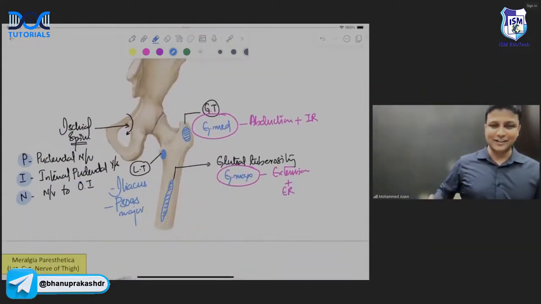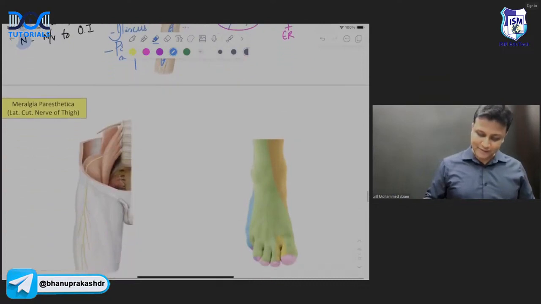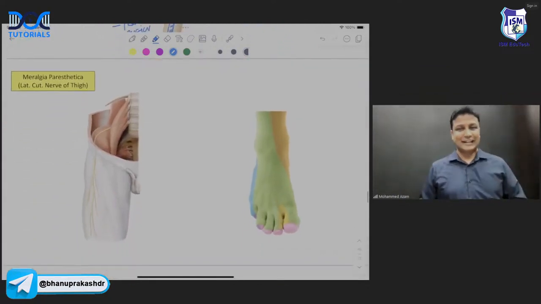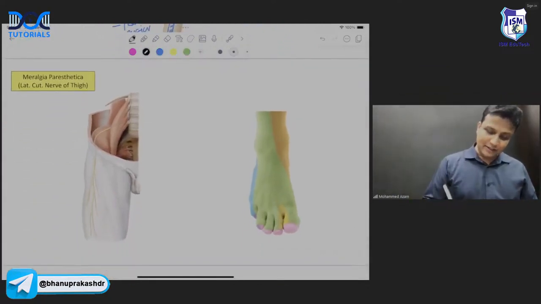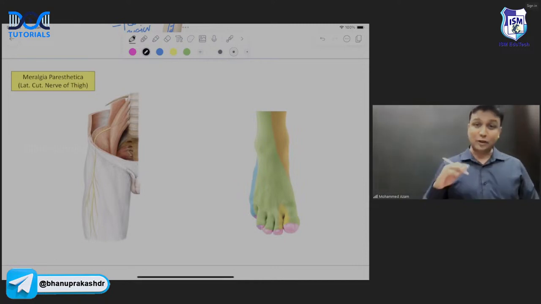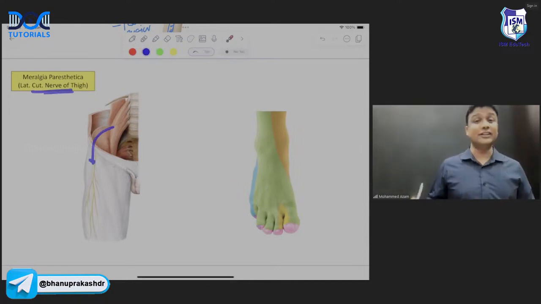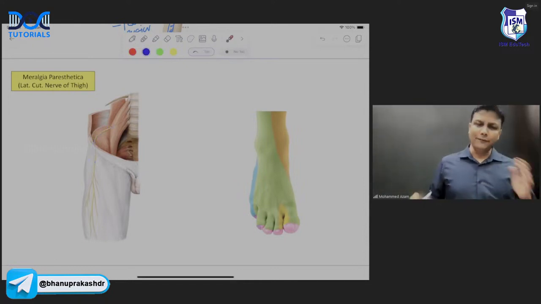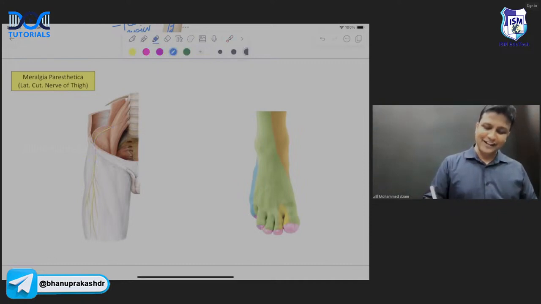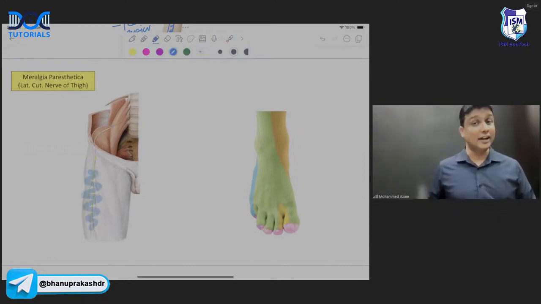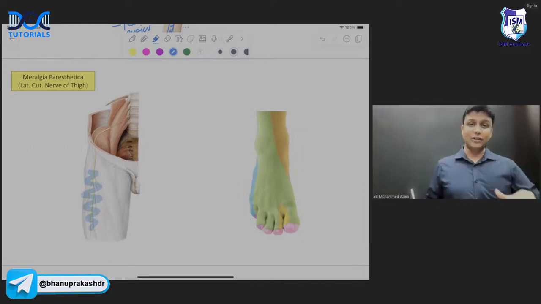So many things are done here, sir. Let us go ahead with the next concept right now. The moment you see that there is a nerve coming from the inner aspect of the ilium, ये ilium के अंदर से ऐसे आ रही है ना nerve, and this nerve is nothing but the lateral cutaneous nerve of the thigh. Of course, from the name itself, we can understand lateral cutaneous nerve of the thigh will be supplied to the skin on the lateral side of the thigh. And the skin on the lateral side of the thigh is supplied by lateral cutaneous nerve.